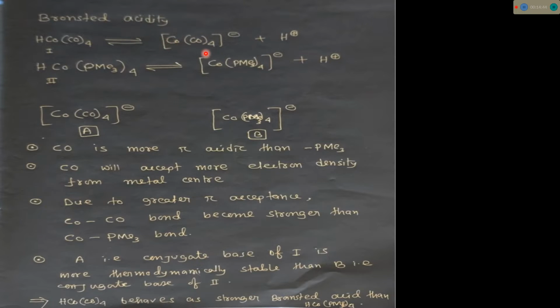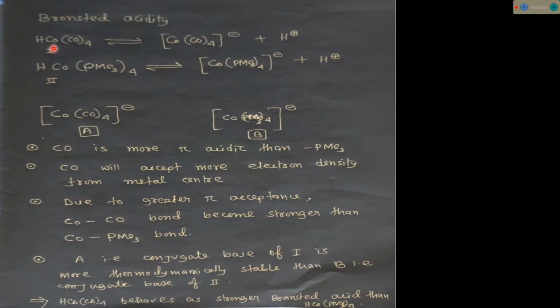After deprotonation, this is the mother conjugate acid, and this is the conjugate base. After removing H plus, if this anion or conjugate base is more stable, then the equilibrium shifts to the right side and more H plus will form. That's why if the conjugate base is more stable, the mother conjugate acid will be more acidic. If the conjugate base is less stable, the mother conjugate acid will be less acidic. That is the main theory of Bronsted acidity.